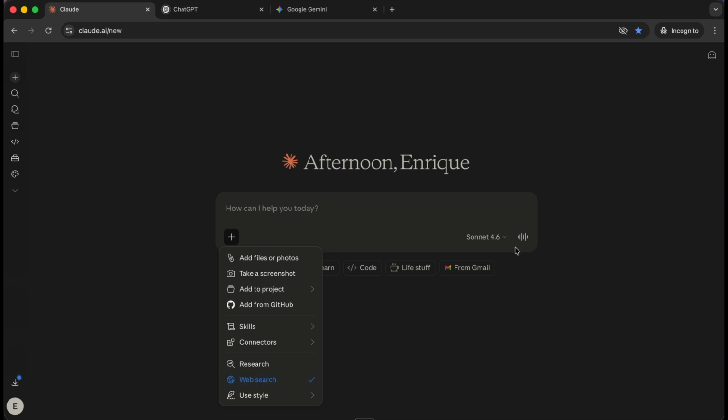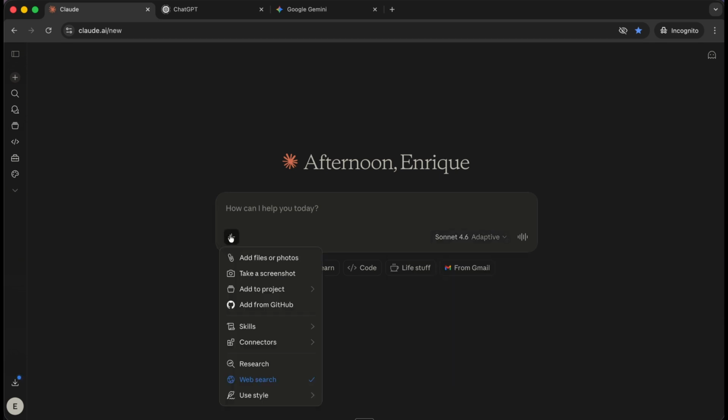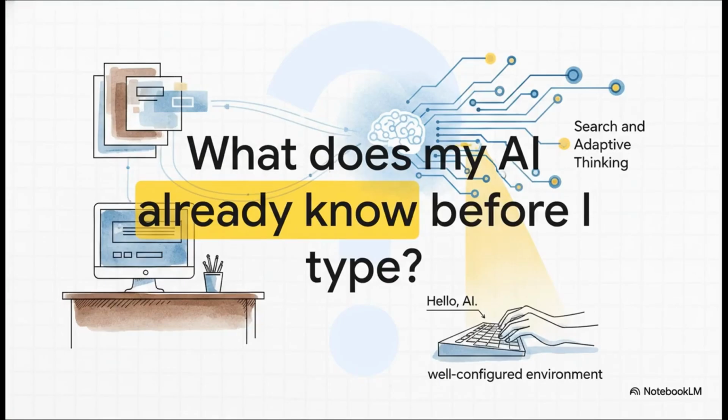Next is adaptive thinking. This basically forces the AI to reason step by step before spitting out an answer. Yes, it's a little slower, but it is so worth it for complex tasks. It's exactly like showing your work on a high school math test. You end up catching silly mistakes that you totally miss if you just rush to the answer. If you're using Claude, for instance, just look for that thinking toggle before you start typing. And finally, file upload. This lets you hand the AI your actual real-world documents. Remember, showing always beats describing. The best part? None of these are prompt tricks. You set all of these up before you even type a single word.